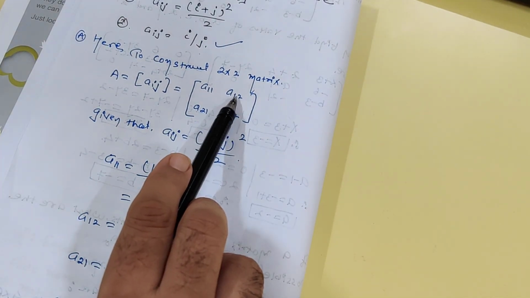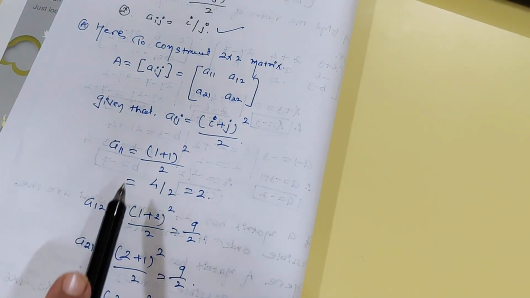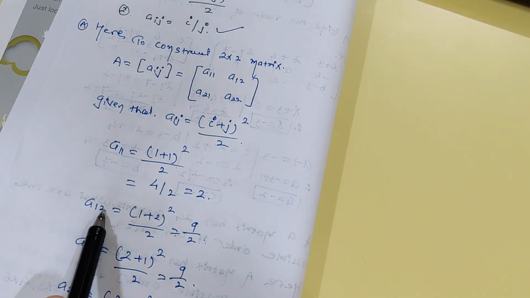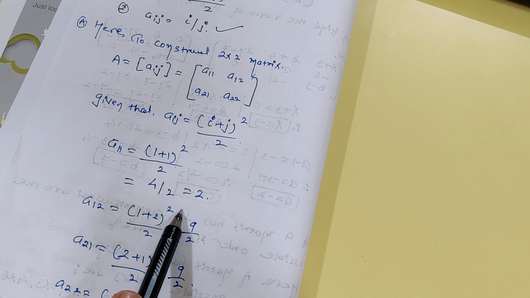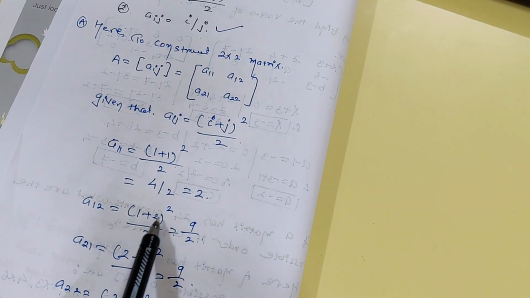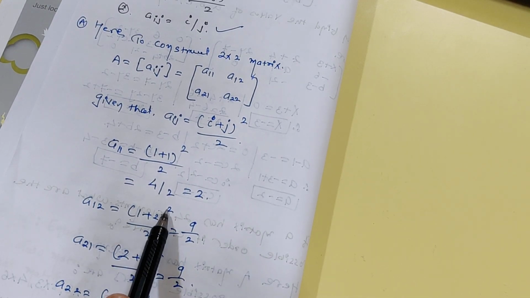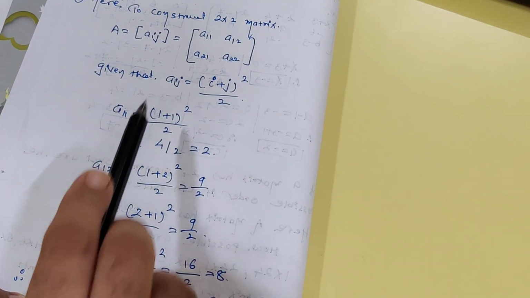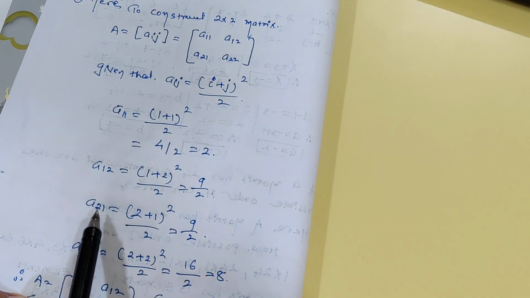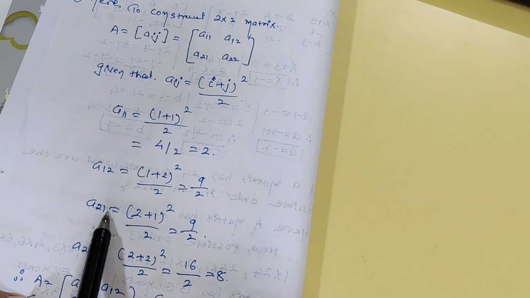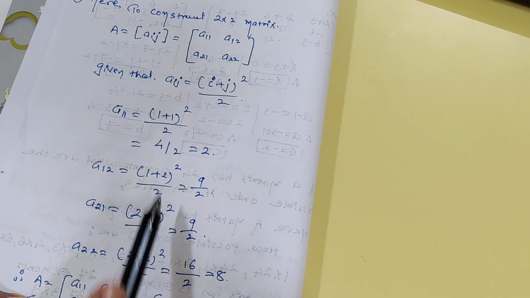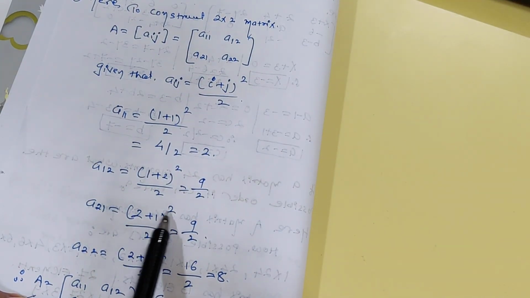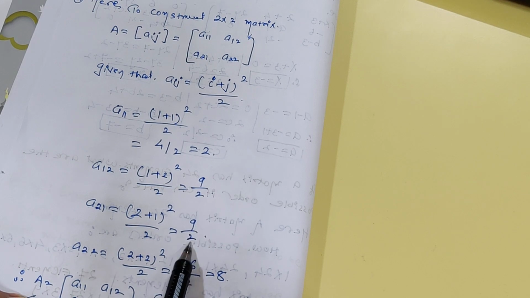Now we'll find a12. If we compare, i is 1 and j is 2. So (1 + 2) whole square divided by 2. 1 plus 2 is 3, 3 square is 9, so 9/2. Next a21: i is 2, j is 1. So (2 + 1) whole square divided by 2, which is 9 by 2.